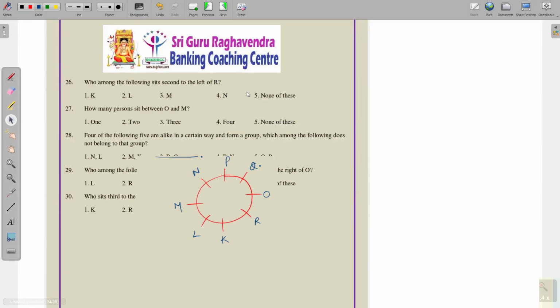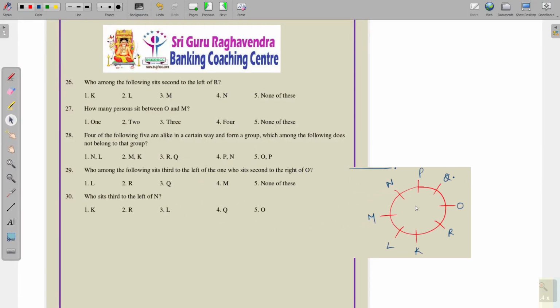So, we have totally 5 questions on this. Who among the following sits second to the left of R? So, R here, second to the left we have L. Next, how many persons sit between O and M? Between O and M there are 3 persons.